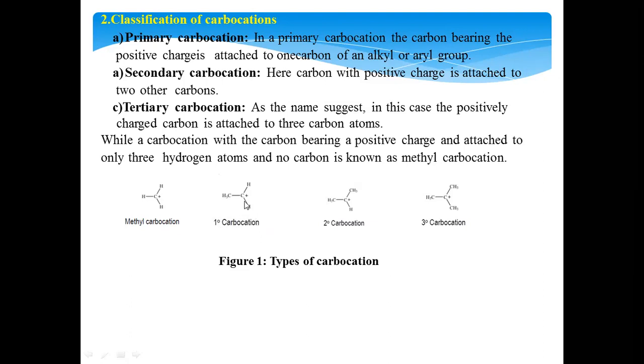Now, coming to the types of carbocation, here we have 3 types. First, the primary carbocation, where the carbon bearing the positive charge is attached to only one other carbon entity, an alkyl group or aryl group. Such carbocations are called primary carbocations. If the carbon bearing the positive charge is attached to 2 other carbons, then we call this a secondary carbocation. If the carbon bearing the positive charge is attached to 3 other carbons, then we call that a tertiary carbocation. These are the types of carbocation.